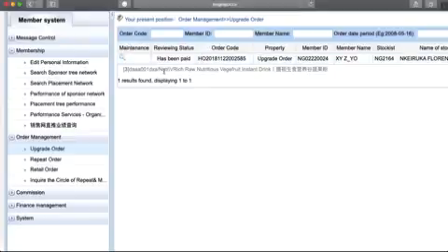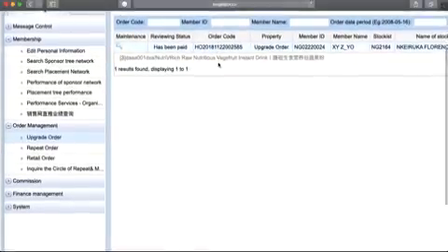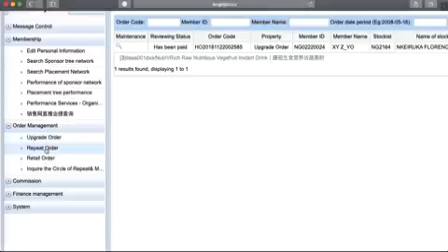Here it shows I bought Nutrivir Raw Nutritionals Veggie Fruit Instant Drink. I bought 3 of it, 90 times 3, 270. That's how I have 270 there. That is the upgrade order. If I've been doing repeat order, you click on repeat order, you will see it.